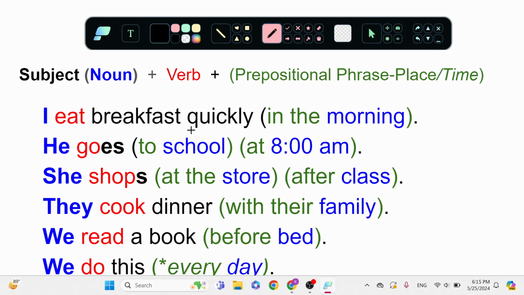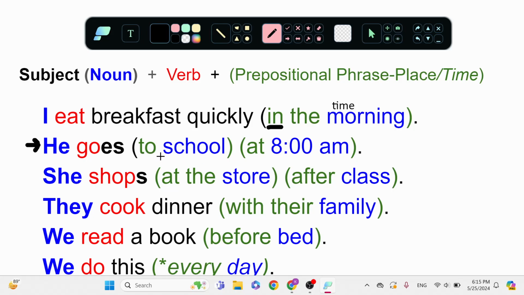I eat breakfast quickly in the morning. What is my preposition? In the morning. And is this place or time? The morning is time. That's the time of day. Next, he goes to school at 8 a.m. Wait, there are two prepositional phrases.